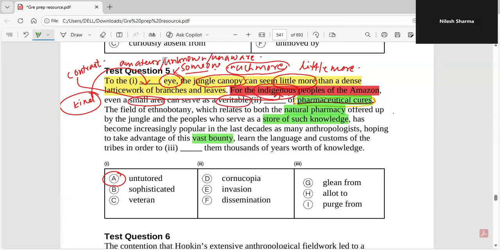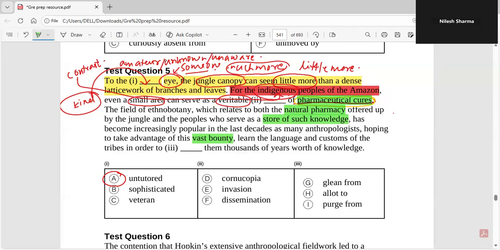Try to connect these parts which I've marked in green: pharmaceutical cures, natural pharmacy, store of such knowledge, vast bounty. All that we understand is the Amazon forests are so dense that they are serving as a storehouse of pharmaceutical cures and good natural pharmaceutical things, right?